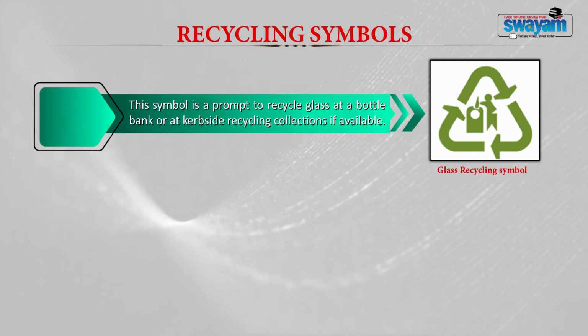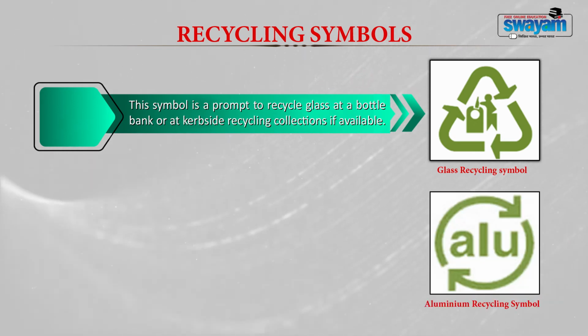The second symbol is a circle made up of 2 arrows, and in that is written ALU. Basically, this is the aluminum recycling symbol.